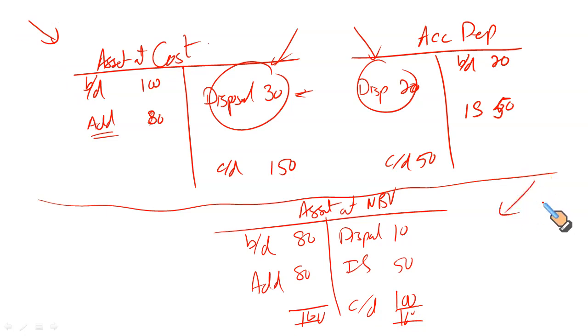Take a snapshot. You just need to plug in the missing numbers and you will find what you need to find. Plug in whatever is given and you will find the missing information. Either you use cost versus accumulated depreciation or asset at net book value. This is a very handy one. Maybe if you didn't like this, but this will help you in finding unknown numbers.